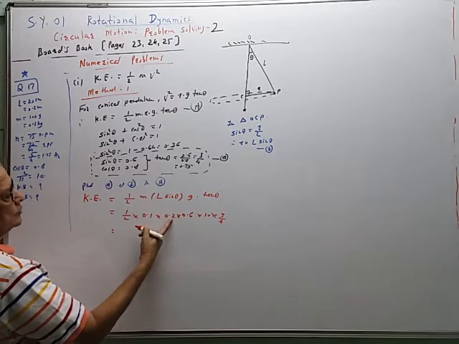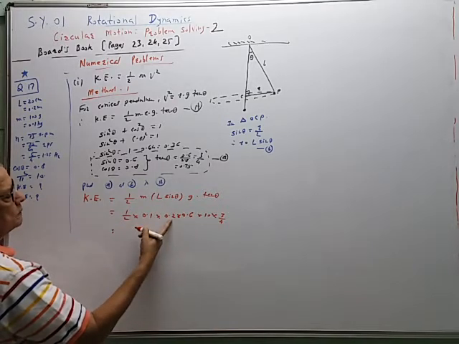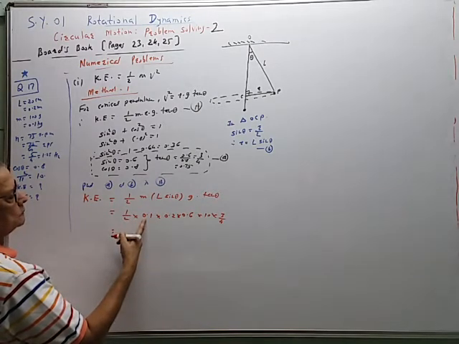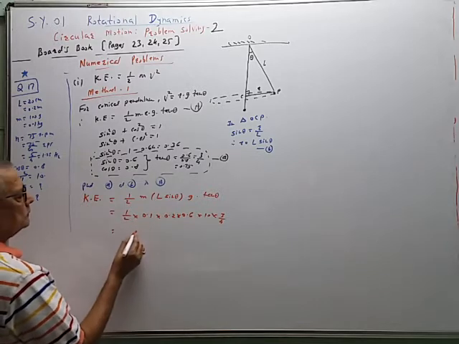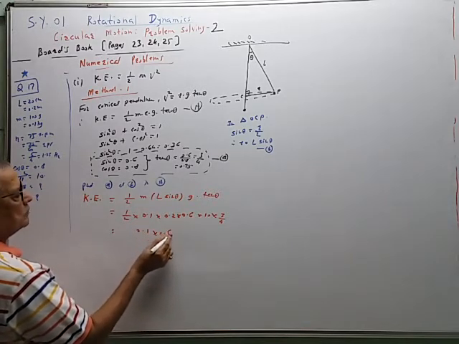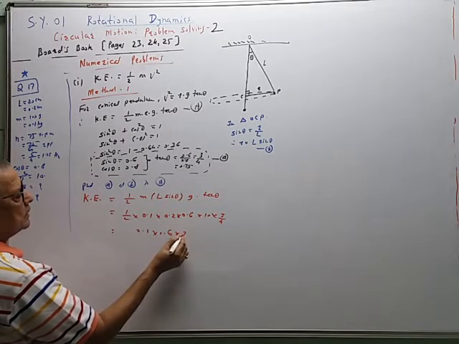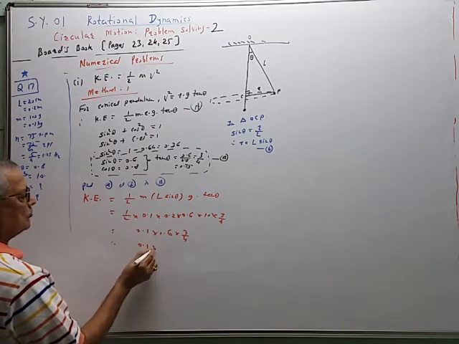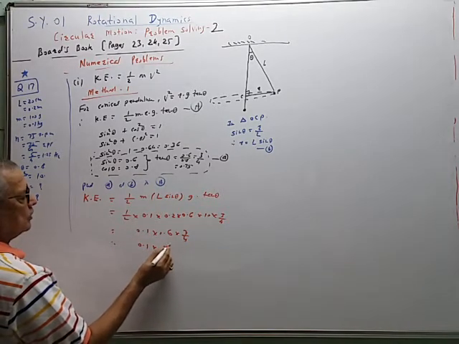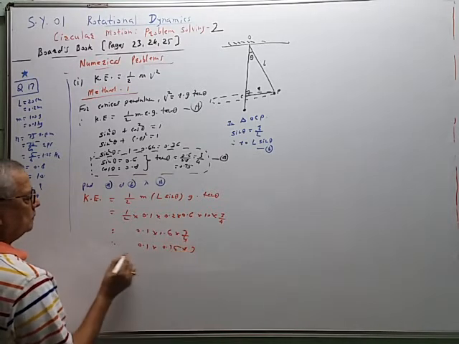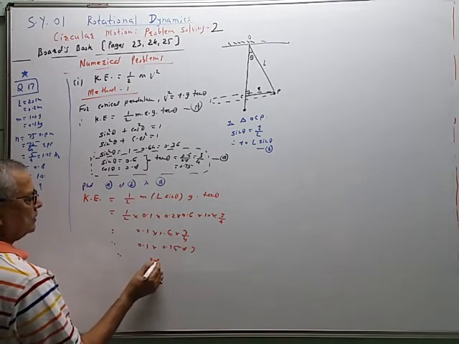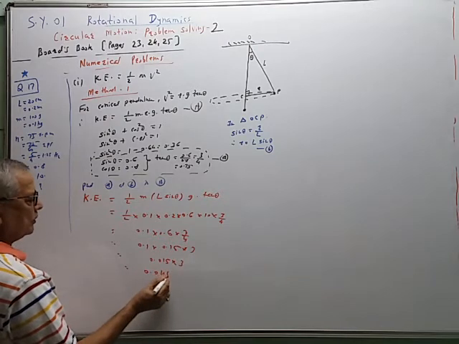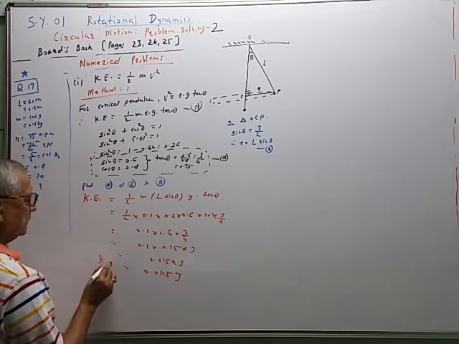This 2 and 2 will get cancelled, so this is 0.1. So 0.1 into 0.1, 0.01. This 10 and 0.1 will get cancelled. So only the remaining quantity is 0.1 multiplied by 0.6 multiplied by 3/4. So 0.1 multiplied by, this is 0.15 multiplied by 3. So 0.15 multiplied by 3, so 0.045 joule. This is the kinetic energy.